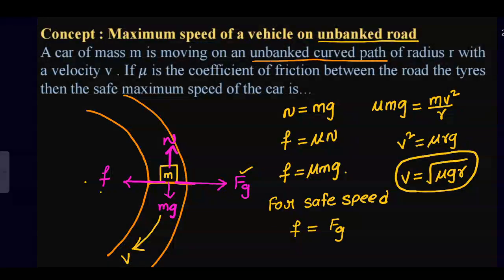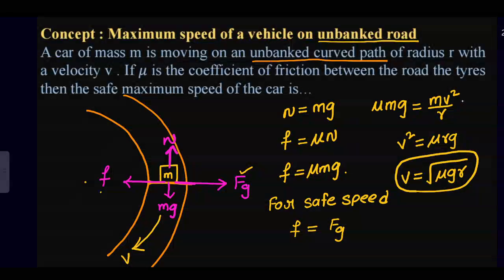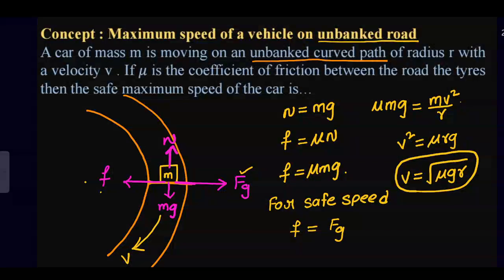If the speed of the vehicle is more than this, then friction, which is limited, can only provide a certain amount of inward force. If the velocity is more, the centrifugal force will increase. Friction cannot support it, and the vehicle will move outside.